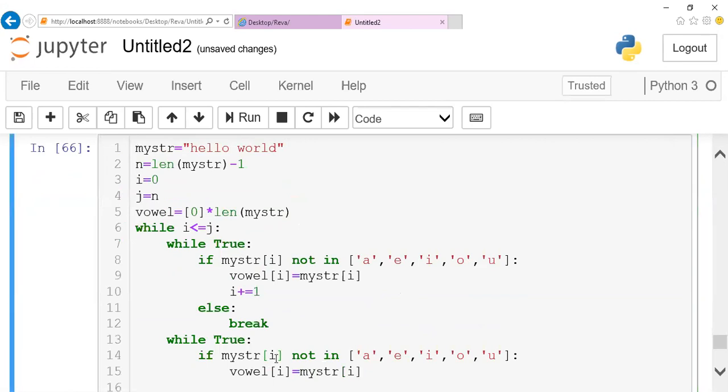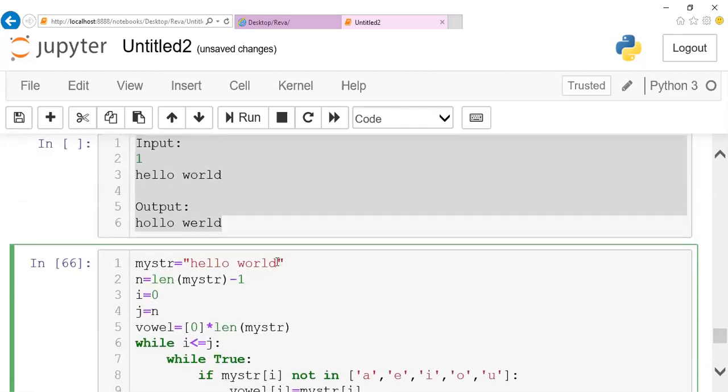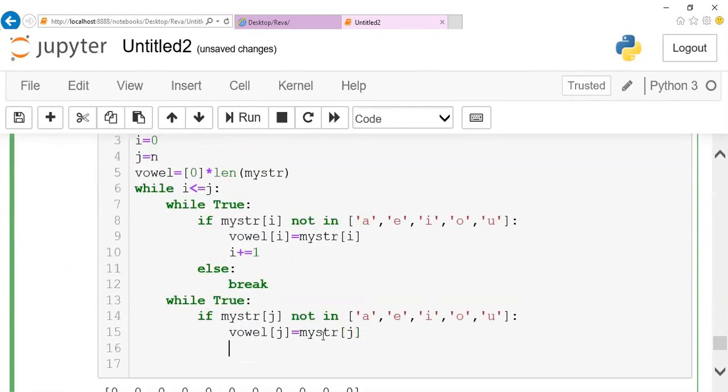So here I'm going to have a j pointer, and vowel of jth position is replaced by str of j. So j has to be incremented or decremented? i is moving in a forward direction, j is moving in a backward direction, right? So it has to be decremented. Let me decrement j minus assign 1. This is done, followed by else, break your loop.